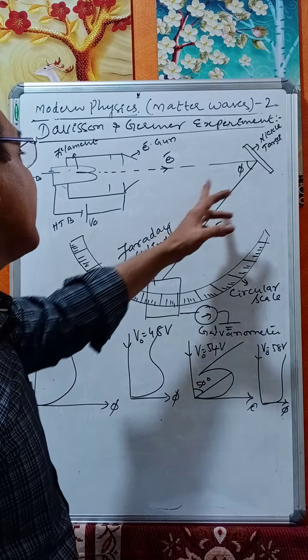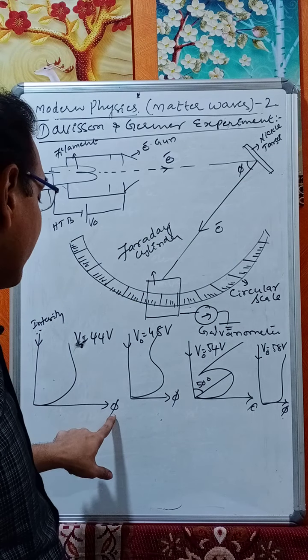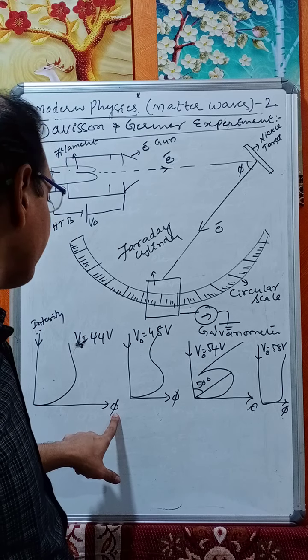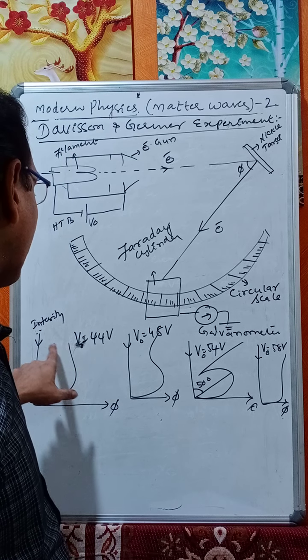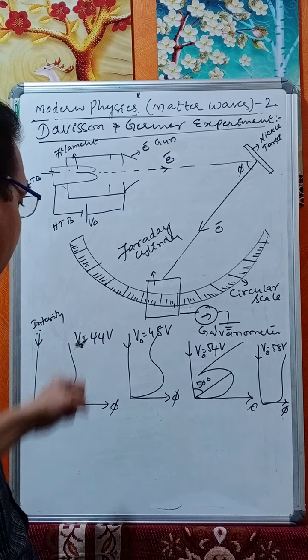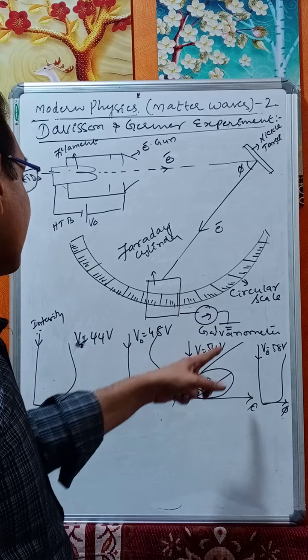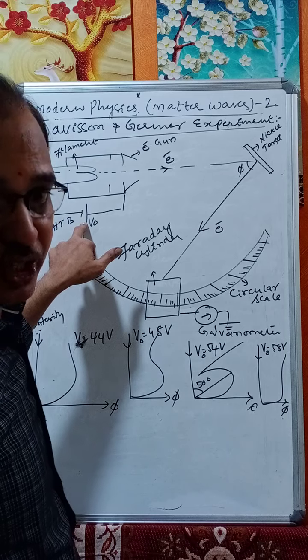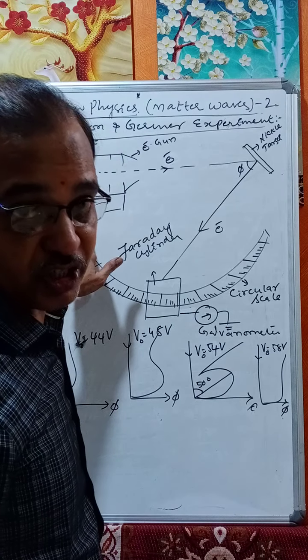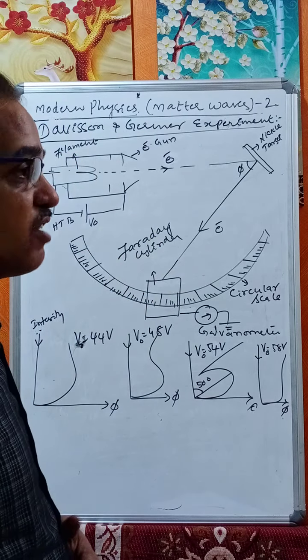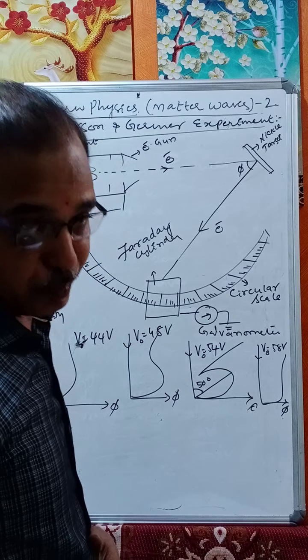For different scattering angles phi, the intensity was plotted, varying the potential. This is the setup of the Davisson and Germer experiment.